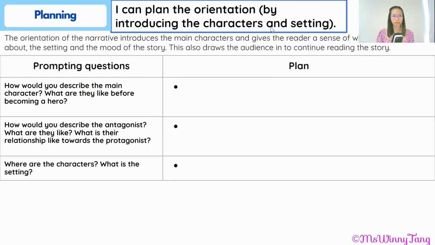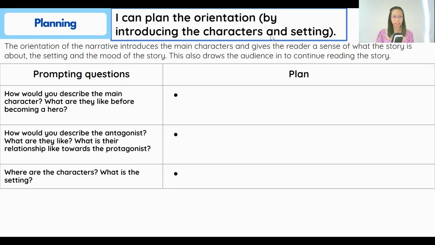First up, we are going to have a look at our orientation, because this is where we introduce the main characters and give our readers a really good sense of what the story is going to be about, the setting, and it will also set the scene and the mood for our story.